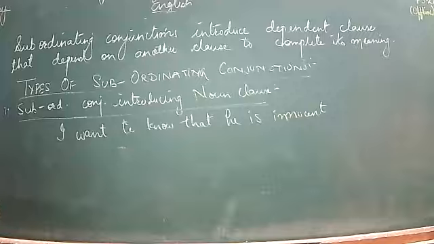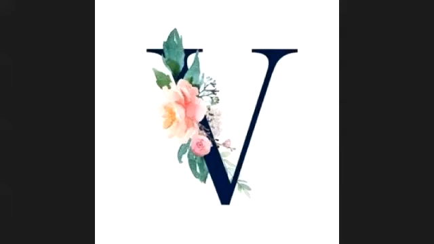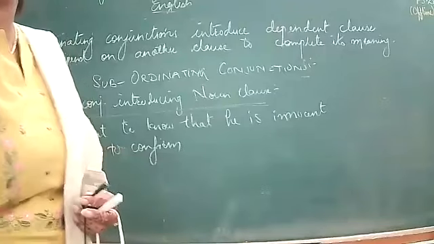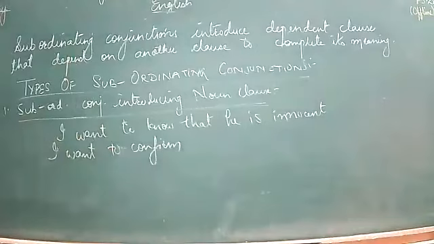I want to know that he is innocent. So now I want to confirm that he is innocent. It means it is giving the answer of what?